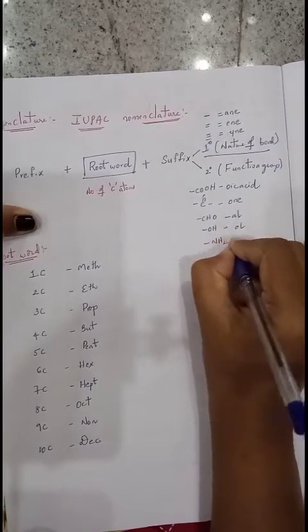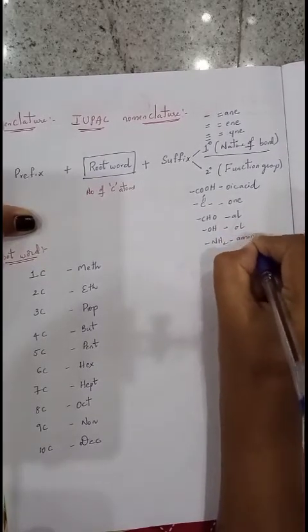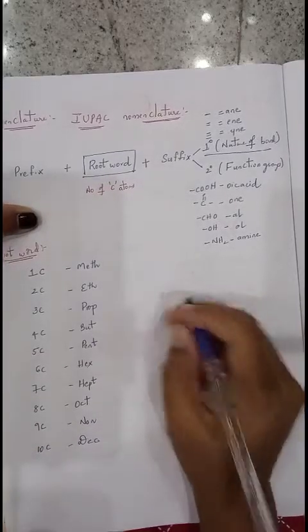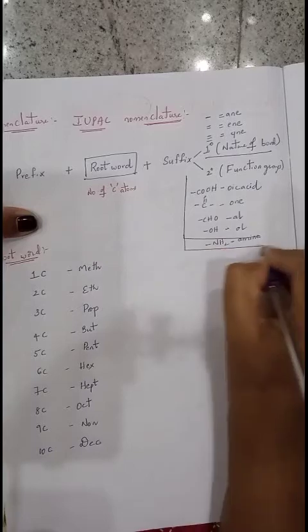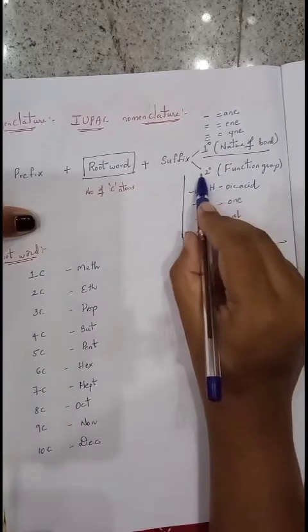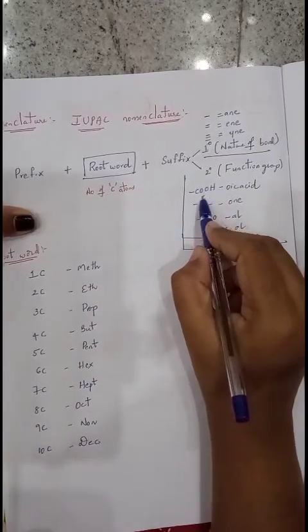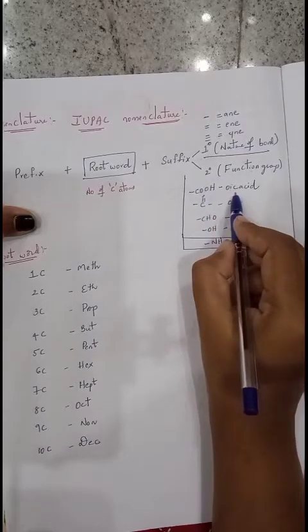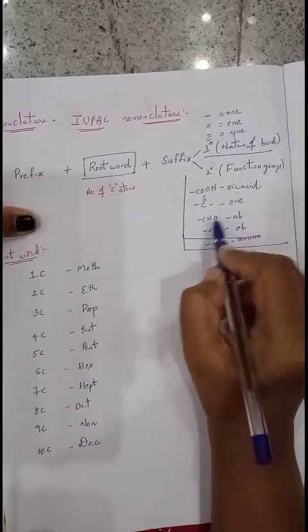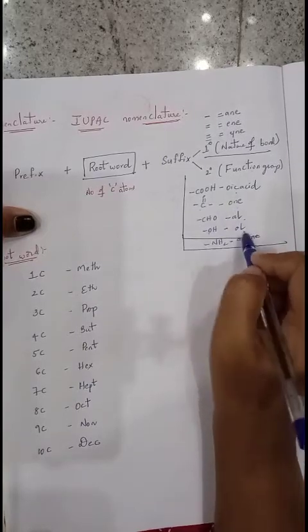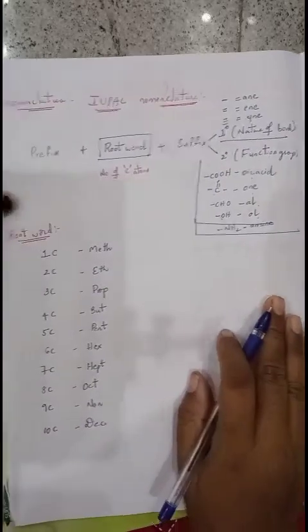NH2: suffix is amine. SO3H: suffix is sulfonic acid. So all these represent the functional group, that is the secondary suffix. If a COOH group is there, the secondary suffix we write is oic acid. If C double bond O is there, the suffix we write is one. CHO, al; OH, ol. Like this we will represent the suffixes.